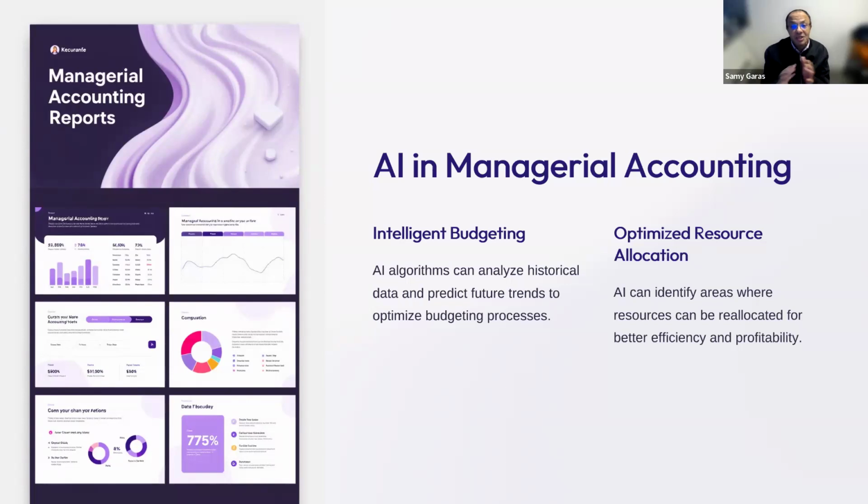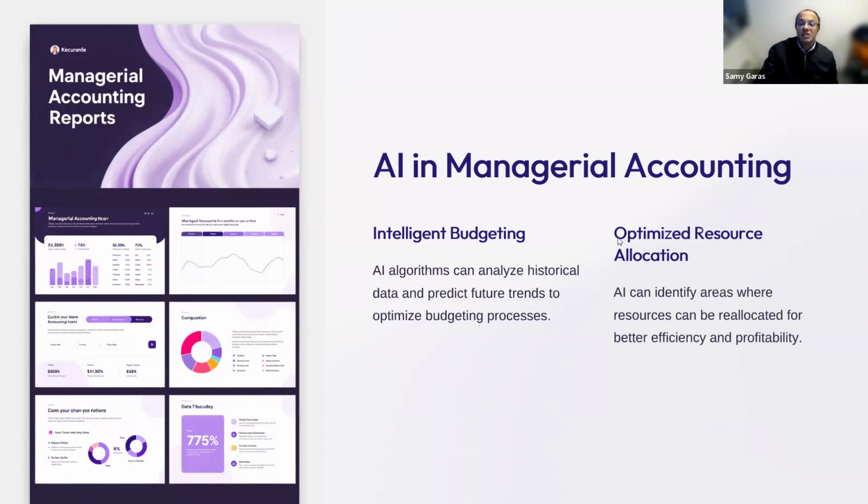So managerial accounting, we know from the introduction to managerial accounting, and if you don't have any idea, that's totally fine, you can just Google it on YouTube, that we do budgeting at the beginning of the year, we get the actual numbers at the end of the year, and we try to match the actual with the budget to see the variances. So AI can help us make intelligent budgeting, using algorithms to analyze the historical data from prior years and, based on that, build the budget for the coming year.